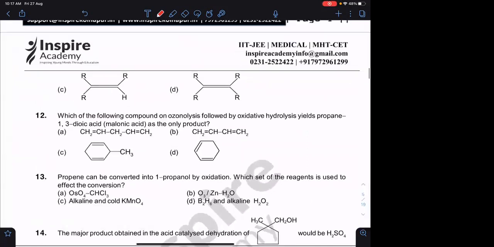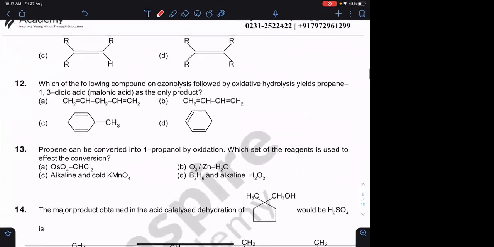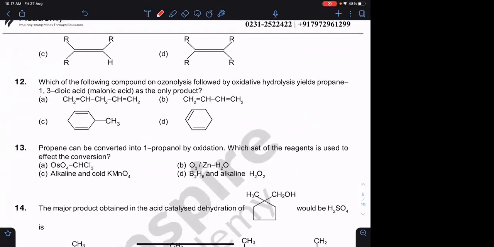Okay, question number 12. Which of the following compounds on ozonolysis followed by oxidative hydrolysis yields propane-1,3-dioic acid, which is also called malonic acid, as the only product?